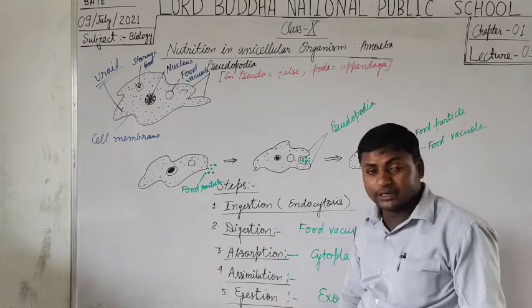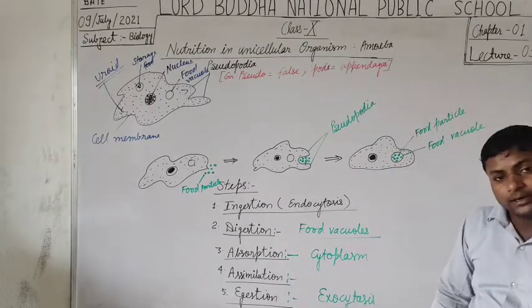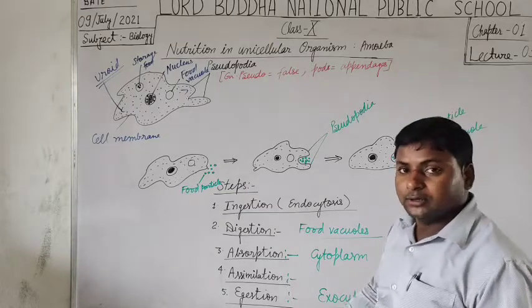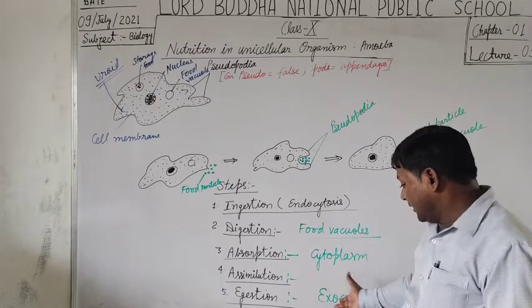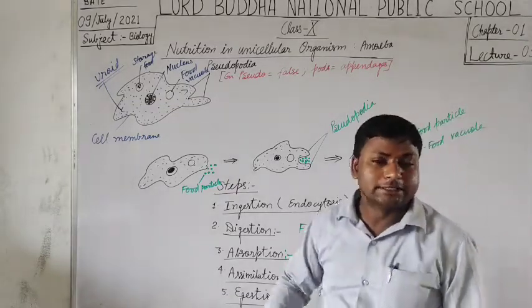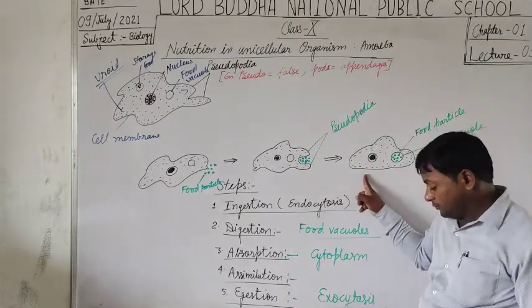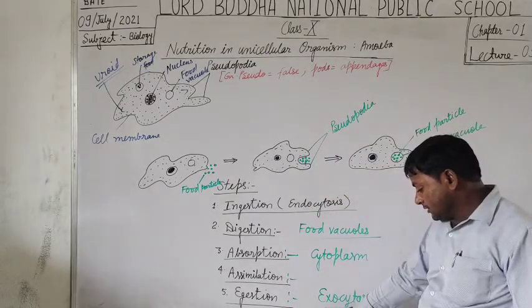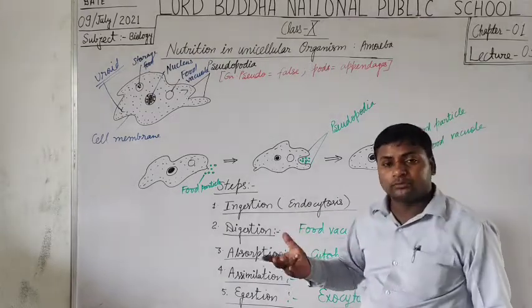It means assimilation of the food takes place and formation of new substances as well as protoplasm takes place. And at last, the undigested waste matter is removed out again by the body surface by the process which is called exocytosis.